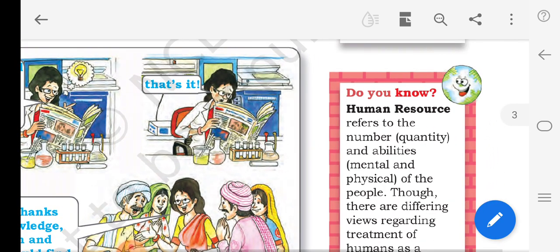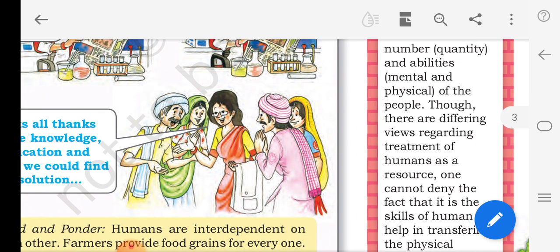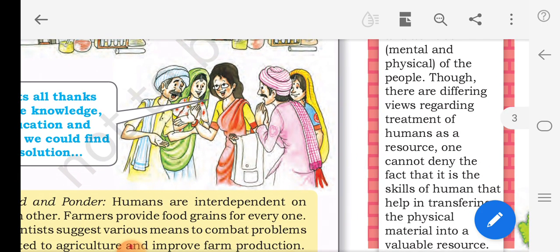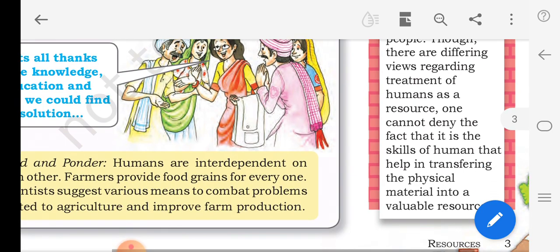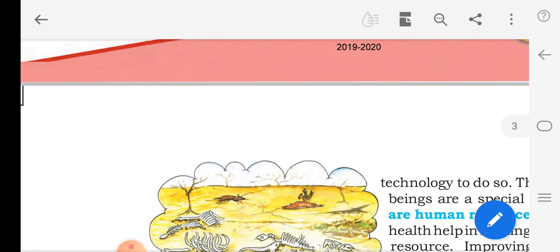Now let's see. Human resource refers to the number and abilities of the people. There are differing views regarding the treatment of humans as a resource. One cannot deny the fact that it is the skills of humans that help in transforming physical material into a valuable resource. I understood what human resource is.